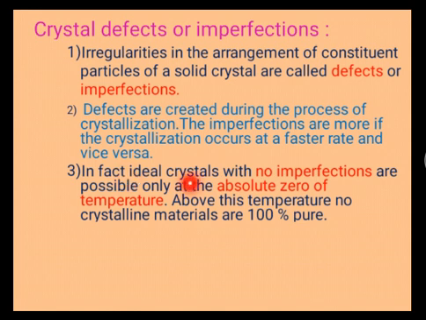In fact, an ideal crystal with no imperfections is possible only at absolute zero temperature. Above this temperature, no crystalline material is 100% pure. Absolute zero means 0 Kelvin temperature, where there is an ideal crystal with no imperfections.